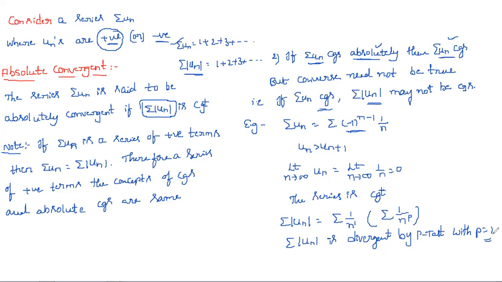So here you need to remember all the tests you learned in positive series, and apply whichever one is applicable. Here I applied the p test. Is this an example for this statement or not? We said that even if summation un converges, summation modulus un may not converge. Here the given series is convergent, but summation modulus un is divergent, not convergent. So this is the example for the converse.